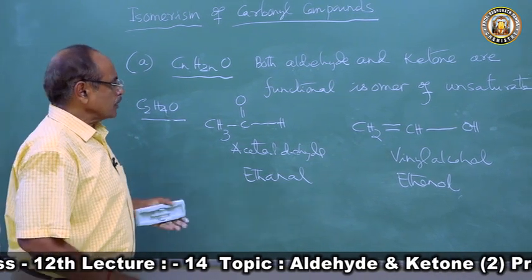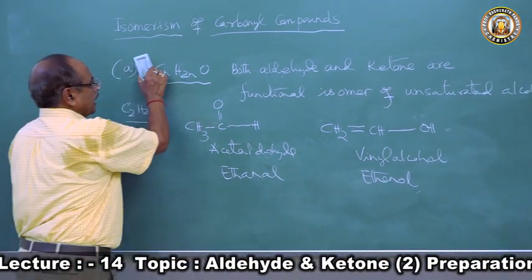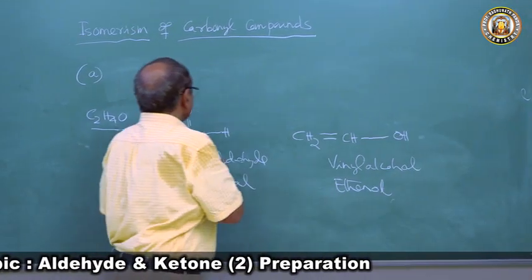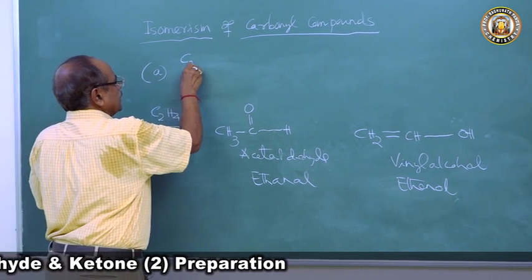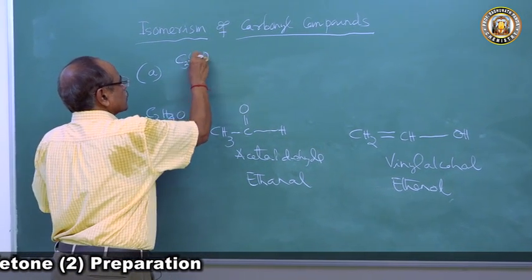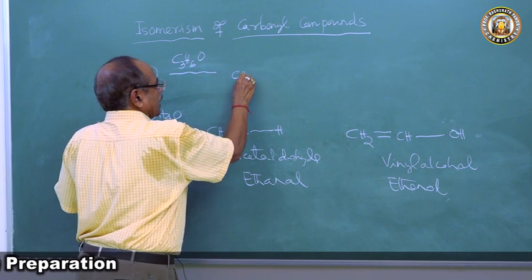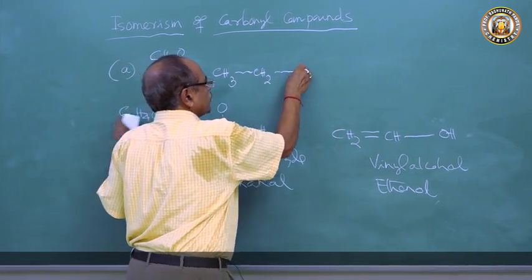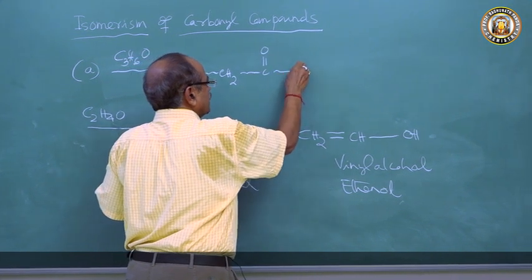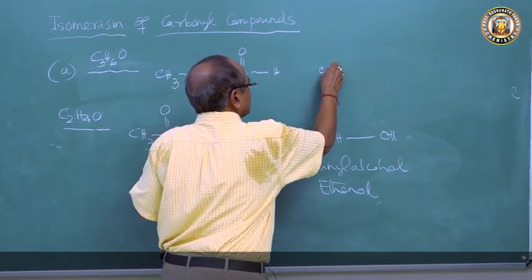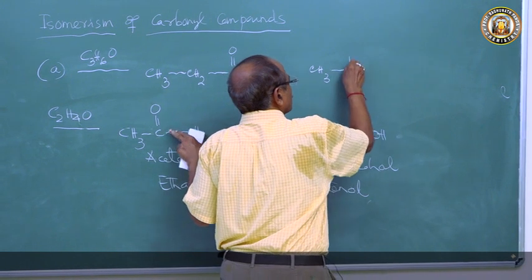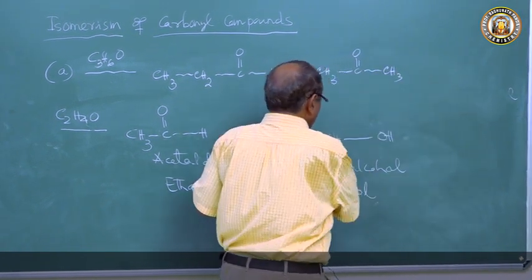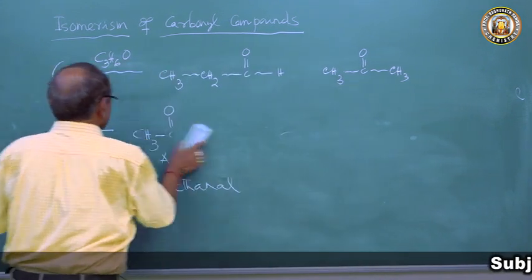Now if you come to acetone, take C3H6O. It can be an aldehyde, CH3CH2CHO, propionaldehyde. It can be a ketone, CH3COCH3, acetone. Now we want to make an unsaturated alcohol of this.